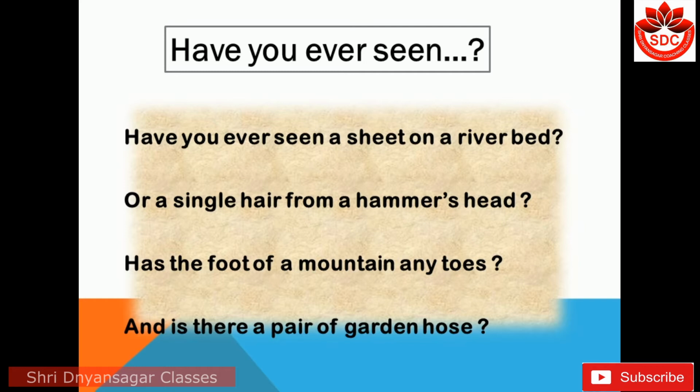Has the foot of a mountain a toe too? Mountain has a foot, but it hasn't any toe. Just like our foot has toes. And is there a pair of garden hose? Hose stands for what? Here hose means socks, no? Socks have a pair, but a garden hose hasn't a pair. So here, hose is used as a homograph.